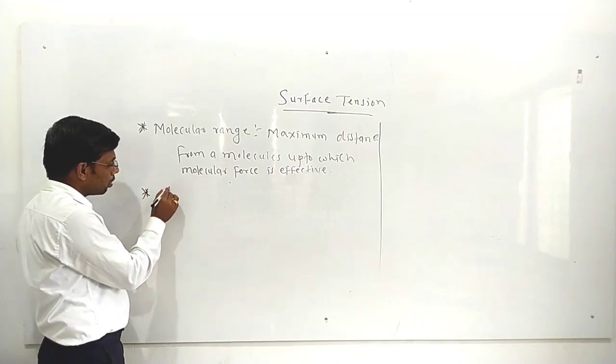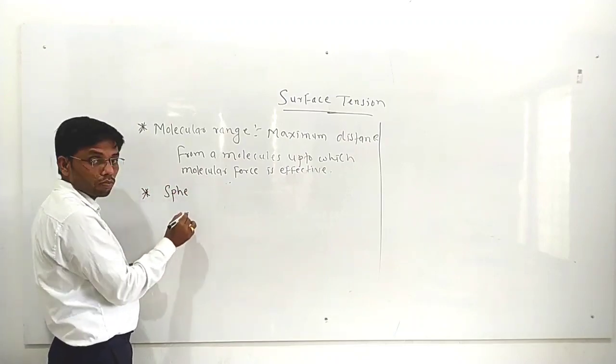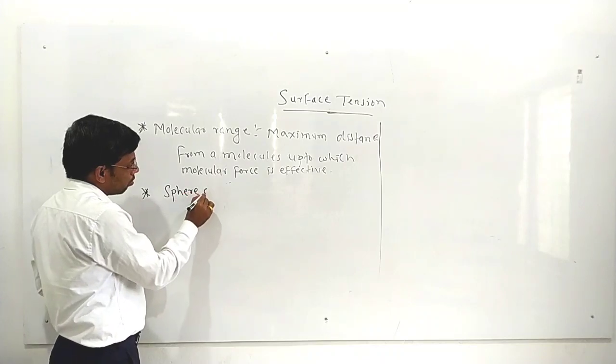Now sphere of influence is one of the important terms in molecular theory.